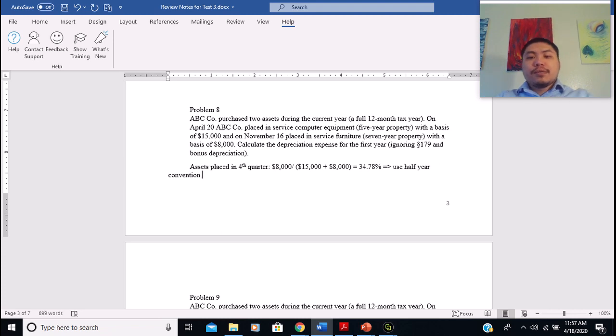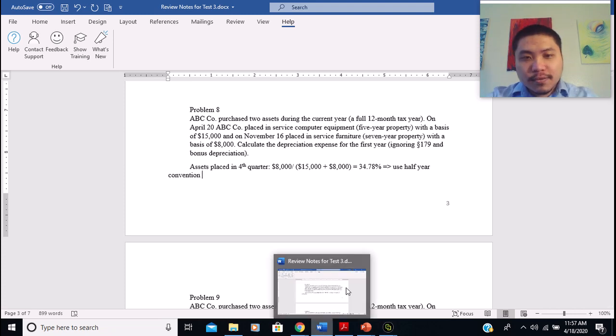If this amount is, say, 45% or anywhere above 40%, then we have to use the mid-quarter convention. If it is smaller than 40%, we use the half-year convention. So this is how you select the convention.